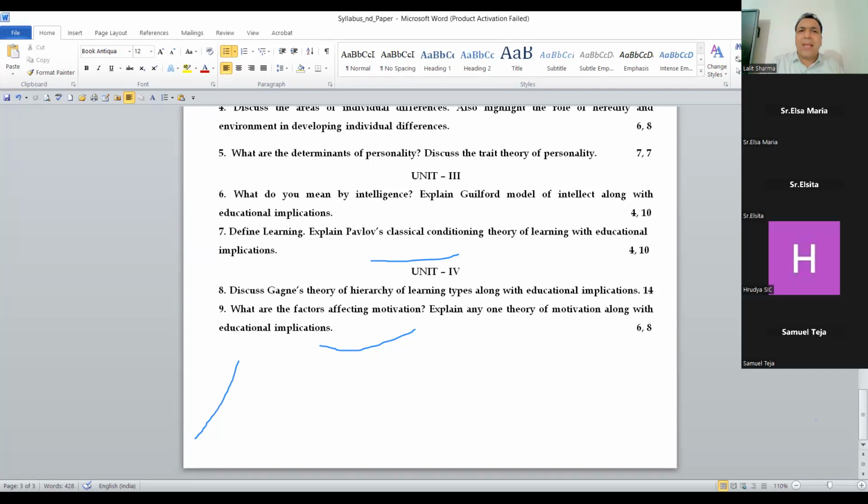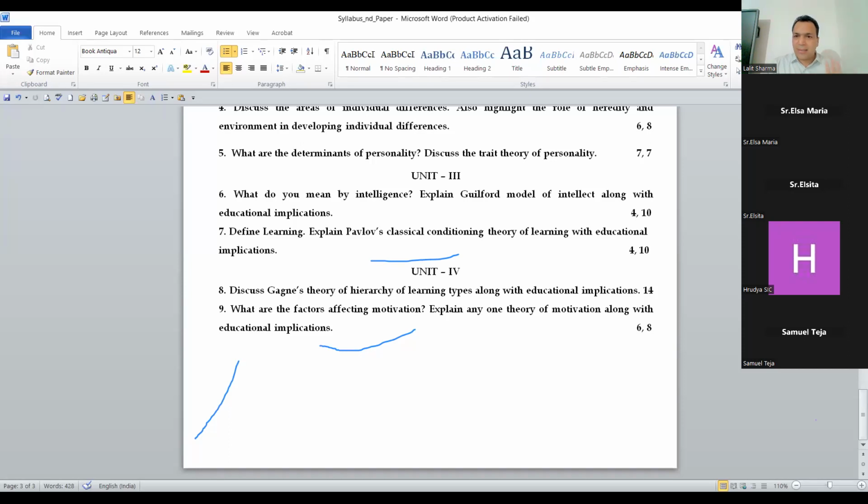So this part you can see from the guide. I have written it in the notes. Role of heredity and environment in developing individual differences, right? The other parts I have explained, right? Concept and meaning. Next, similarly for personality, guys.